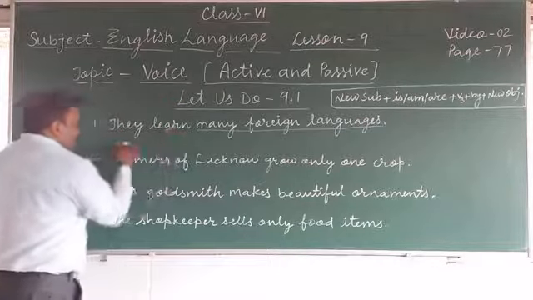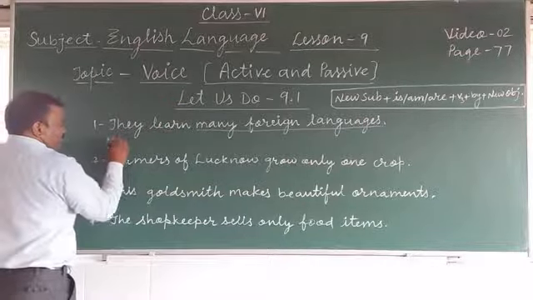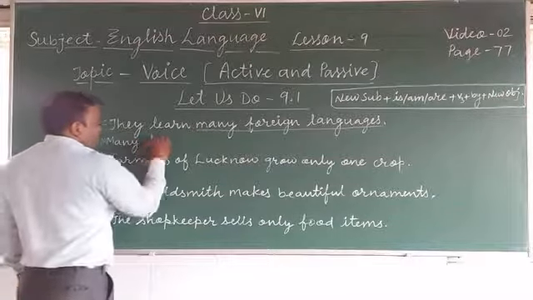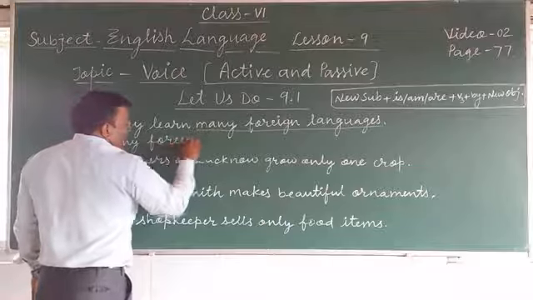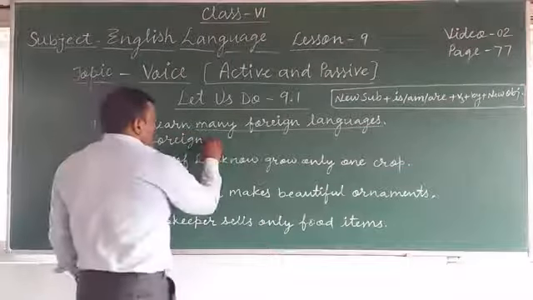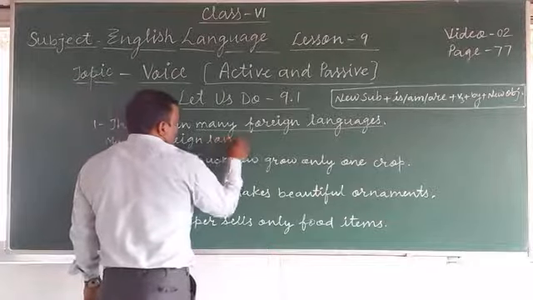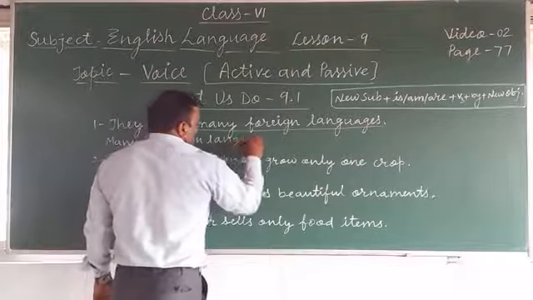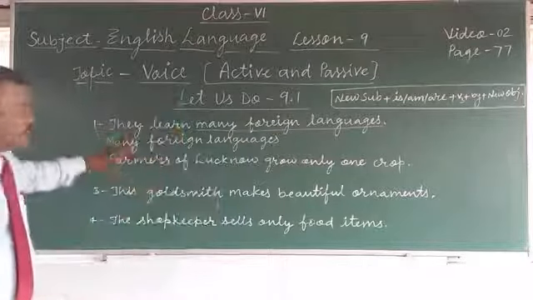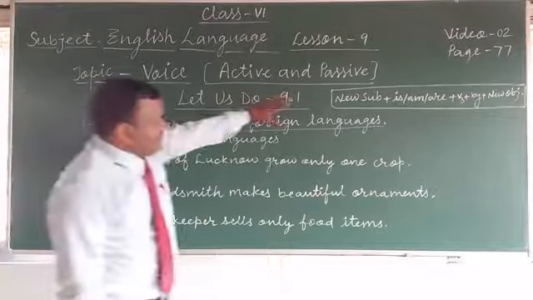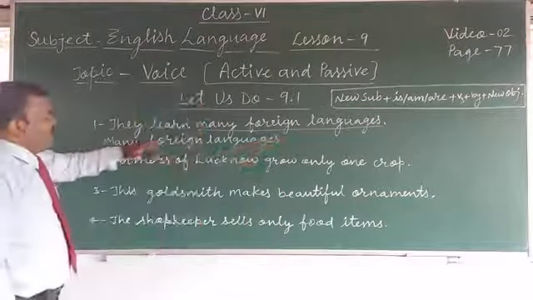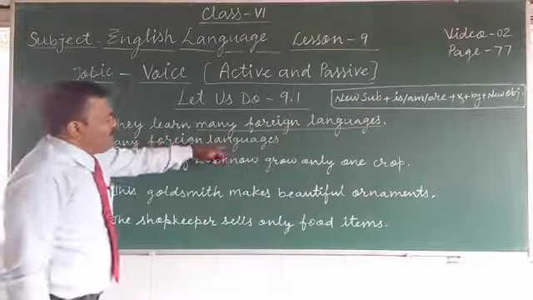So you will write first many foreign languages. Now see this new subject written. What will be the subject? Many foreign languages.